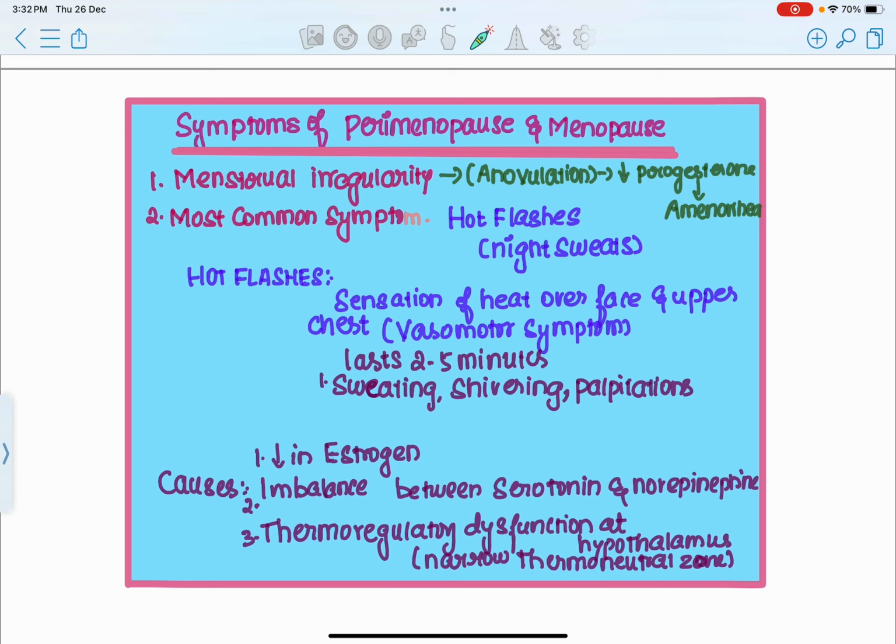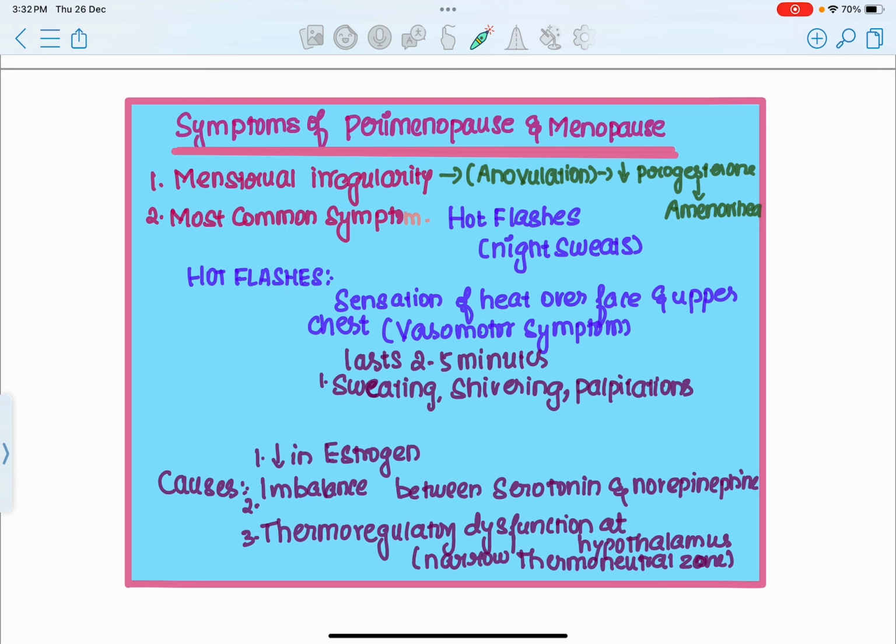Why are these cycles irregular? Because towards the attainment of menopause, there is going to be no ovulation happening in that female, because the number of ovarian follicles is going to be depleted completely. Once the number of ovarian follicles decreases, there is going to be no ovulation, which is called anovulation.